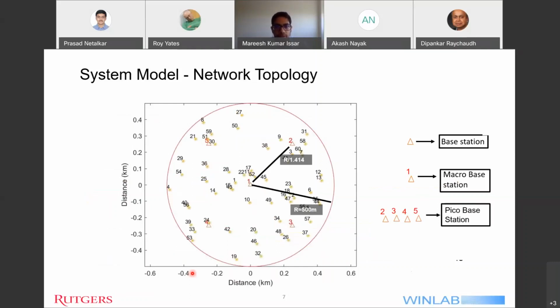So moving on, this is the network topology of the system model. Here you can see there's a red triangle in the center and the coverage radius depicted by a red circle. The triangle depicts the base station, and the triangle with number 1 is the macro base station, which has a large coverage radius of 500 meters. I have also deployed 4 small cells or pico base stations in the same topology at a distance of r over 1.414 in order to show the heterogeneous network, which has both the macro base station as well as the pico base stations.